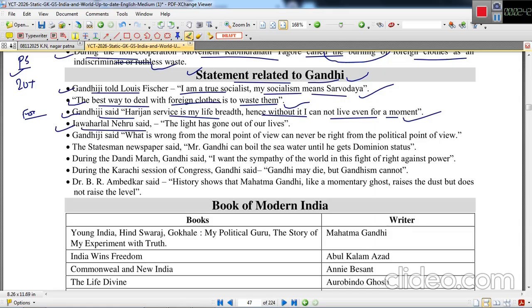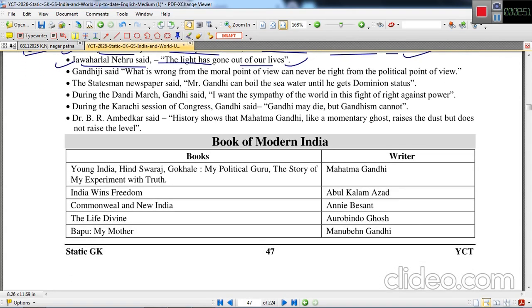Jawaharlal Nehru said, "The light has gone out of our lives." This statement was made immediately after the assassination of Gandhiji. Gandhiji said, "What is wrong from the moral point of view can never be right from the political point of view." So, moral code was at extreme priority from Gandhiji's view.